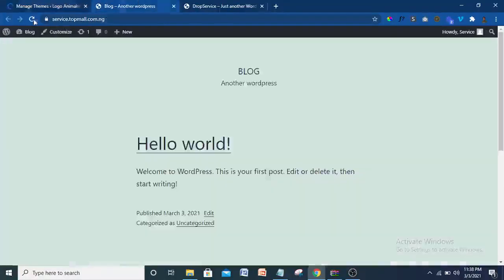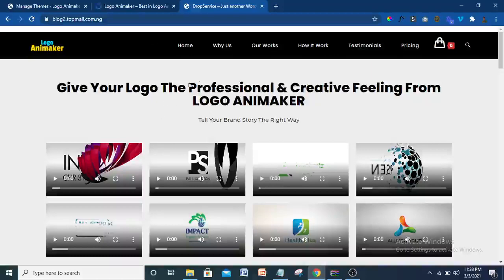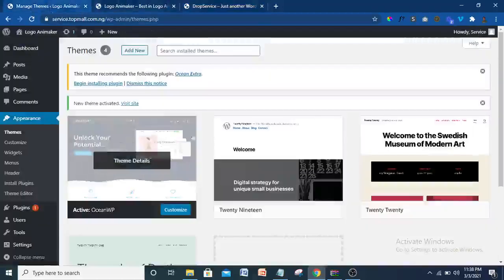So let's check our website now. Let's refresh it and you see how it's going to look. There'll be a change in the feeling of the website because of the new theme that we have installed. So let's see. As you can see now, it has changed. Although it's not like this yet, it has changed a while.